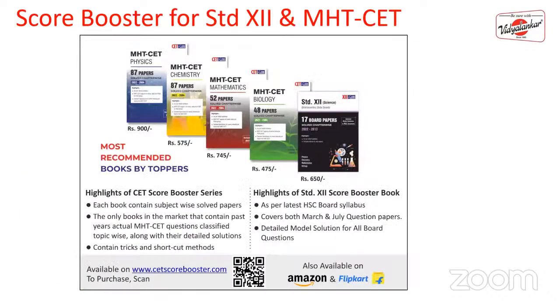These books are available on Amazon and Flipkart, so you can easily order them, and they are at a very affordable price. If you can see, the biology book has 48 solved papers, so you can refer to that.